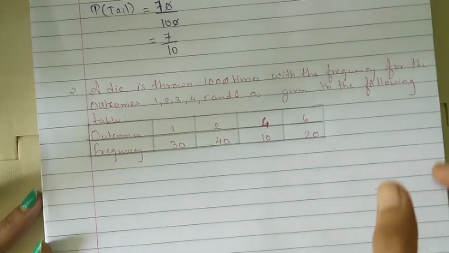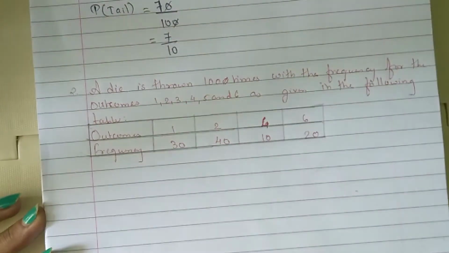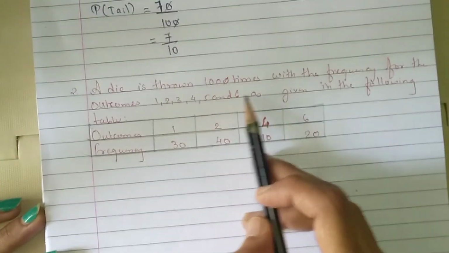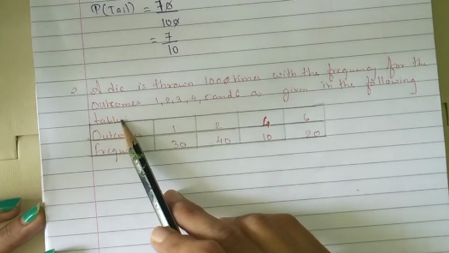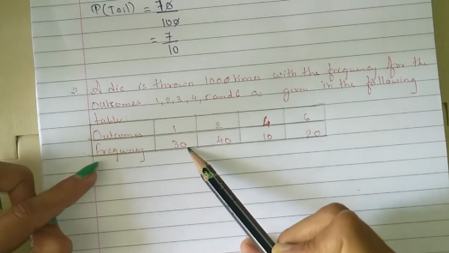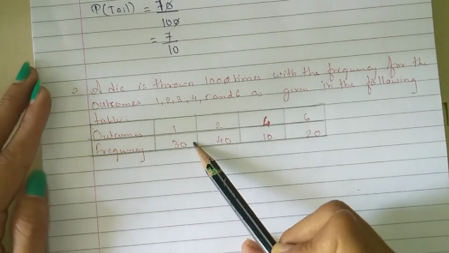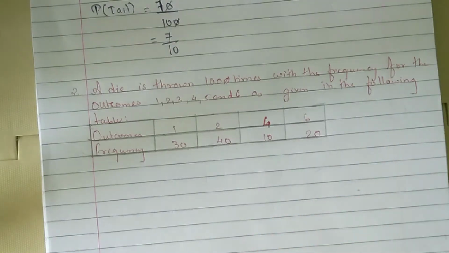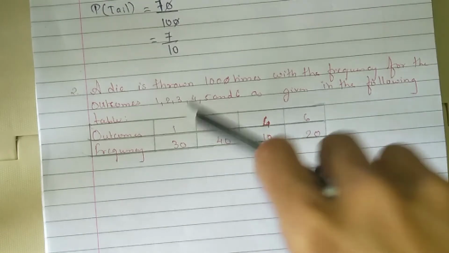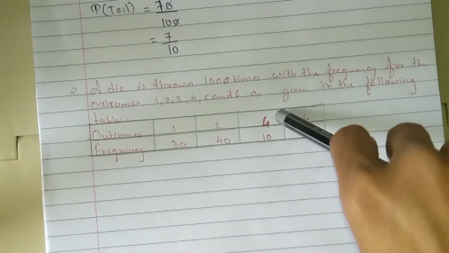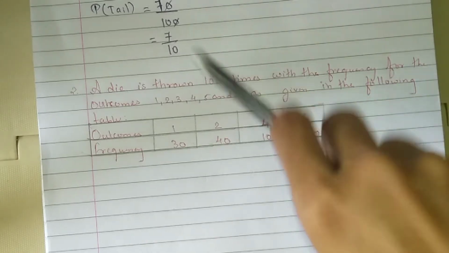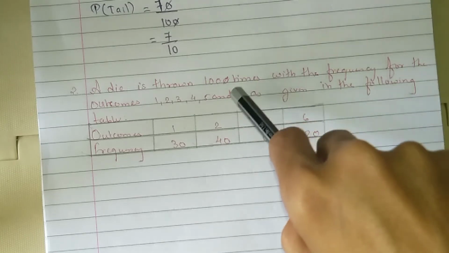See the second example. A dice is thrown 100 times with the frequency for the outcomes 1, 2, 3, 4, 5 and 6 as given in the following table. Here in the table the outcome is 1 and the frequency is 30 times. Now see, a dice has 6 sides. 1 came 30 times, 2 came 40 times, 4 came 10 times, and 6 came 20 times. And the dice is thrown 100 times.